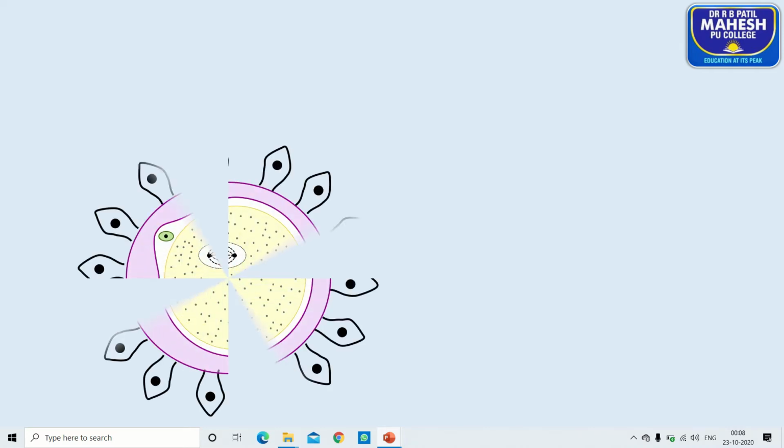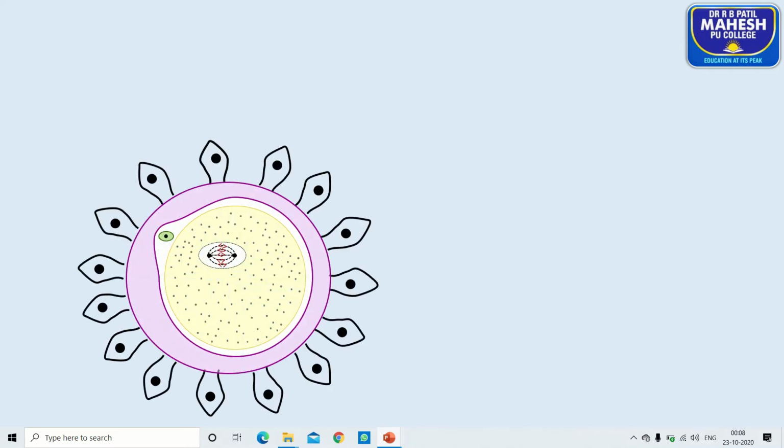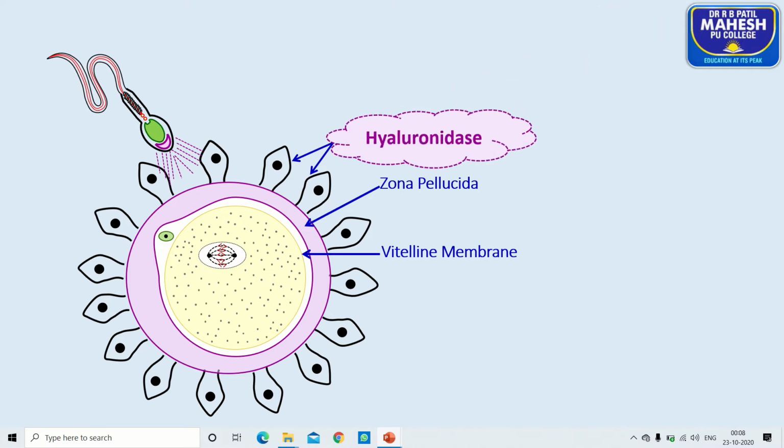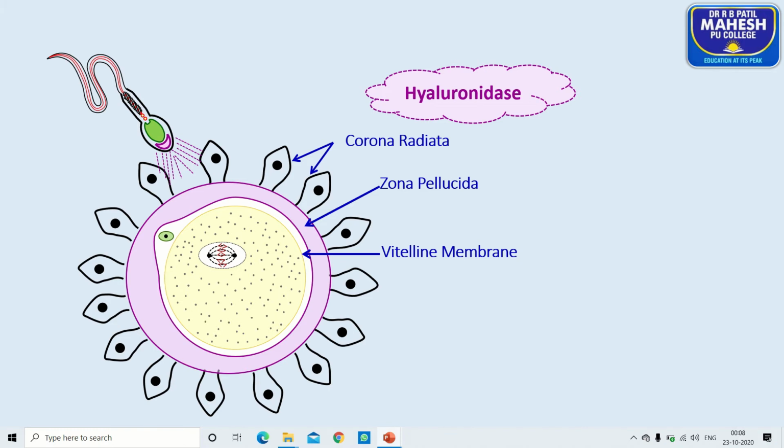Next, soon after the sperm establish contact with the female gamete, the sperm head releases two enzymes. The acrosome releases proteolytic or hydrolytic enzymes. One is hyaluronidase enzyme, which dissolves the corona radiata.